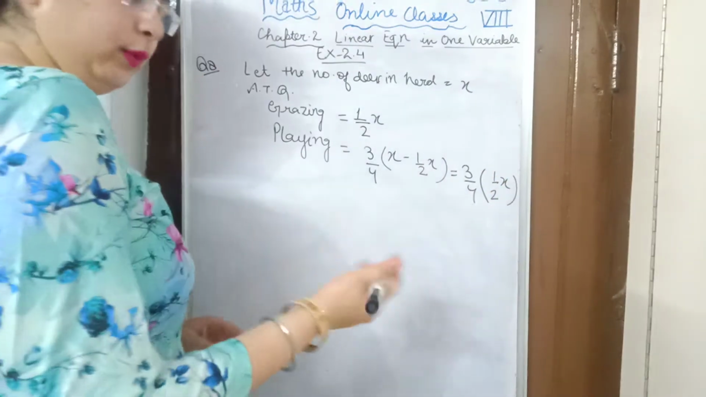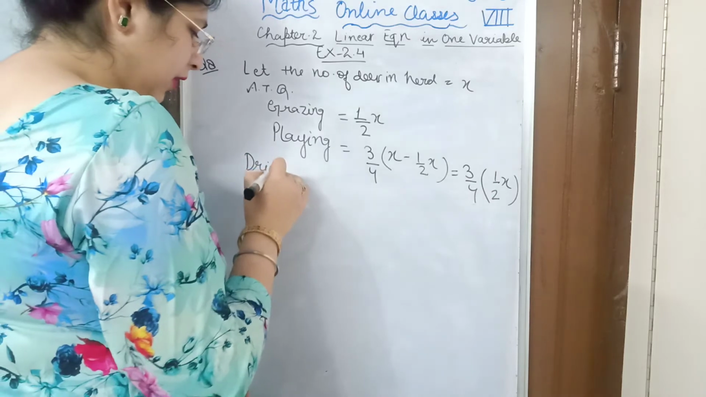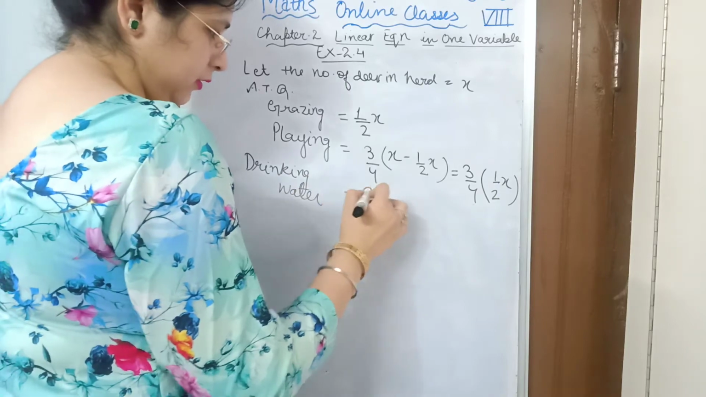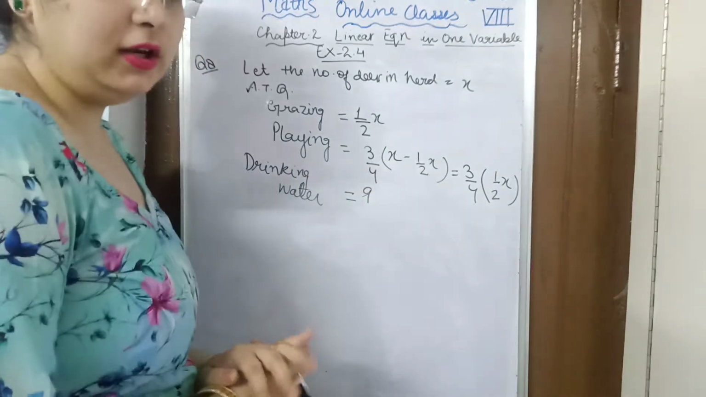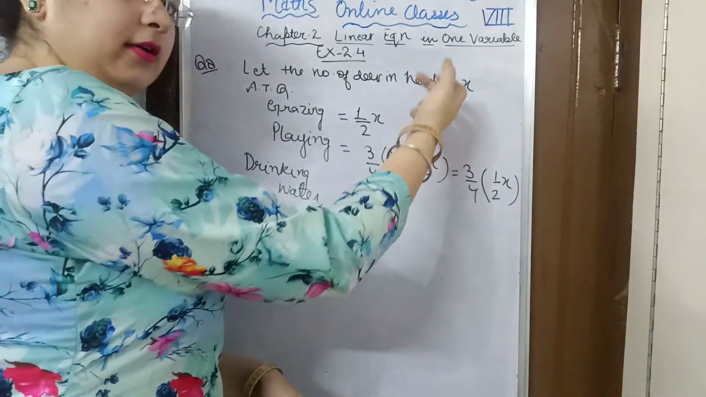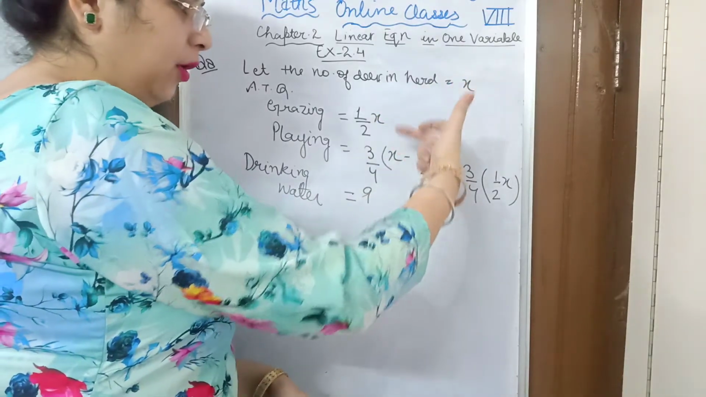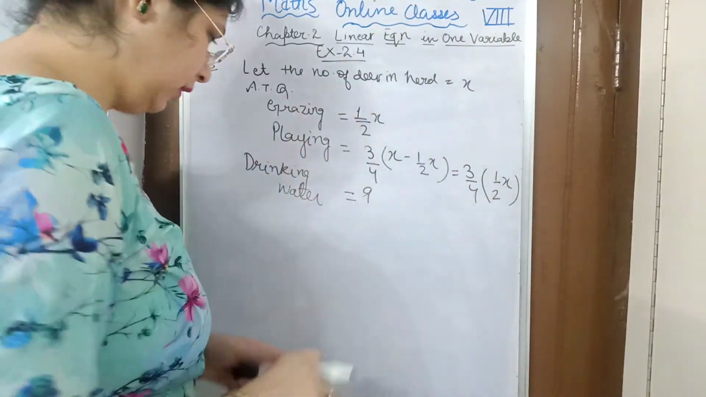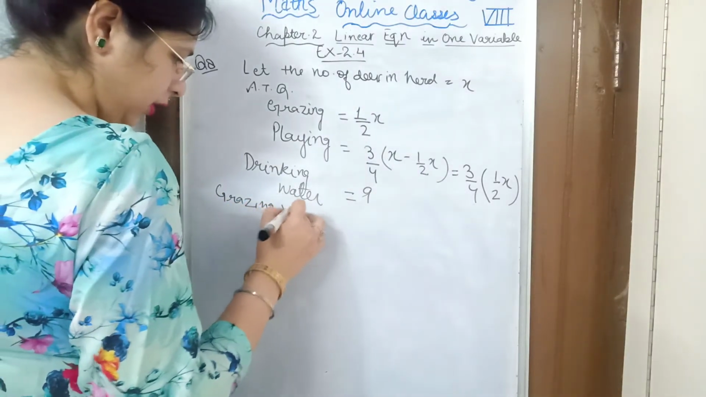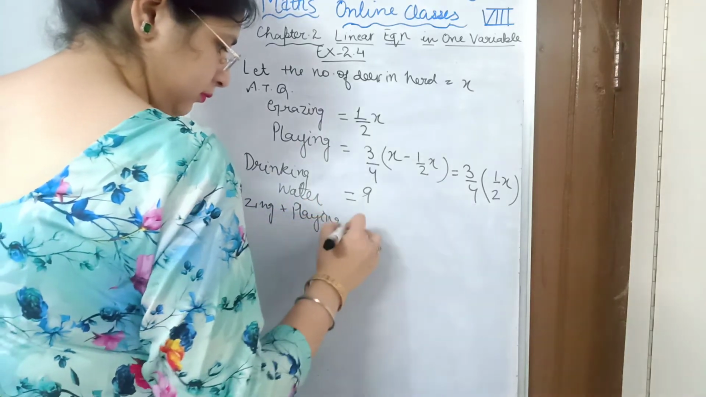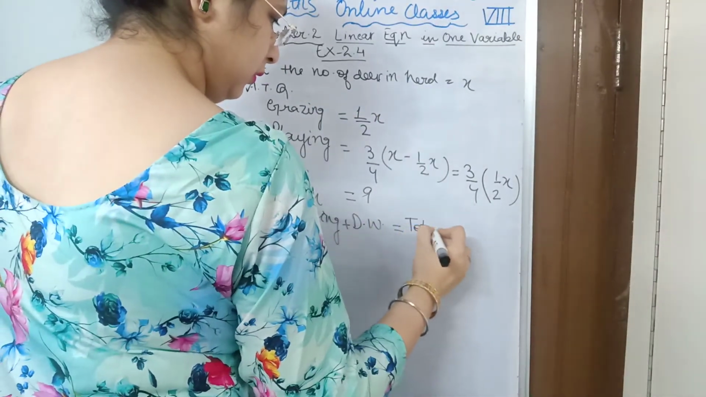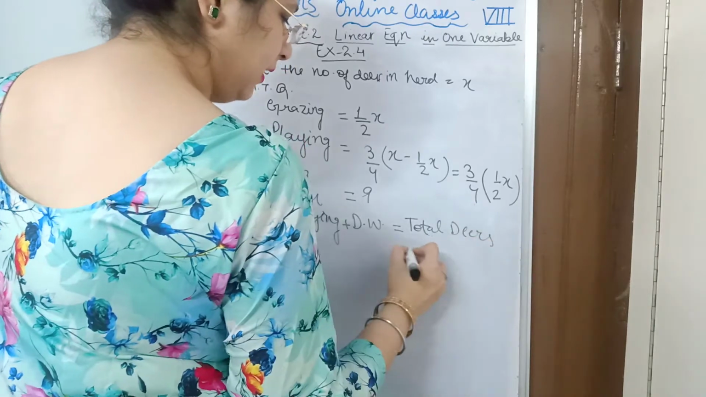Okay. So after that, how many are drinking water from the pond? Drinking water from the pond are 9. Okay. So we have to find the total number of deer. Total is x, and 3 situations they have given. So we will add all the 3 situations and equate with x total. See, grazing plus playing plus drinking water is equal to total deer, total deer are x.